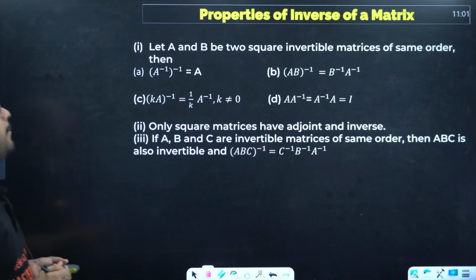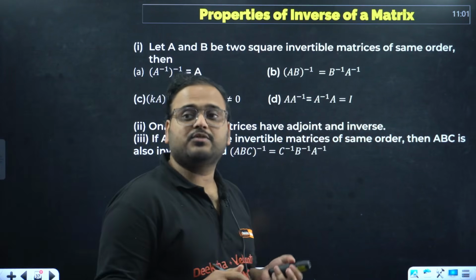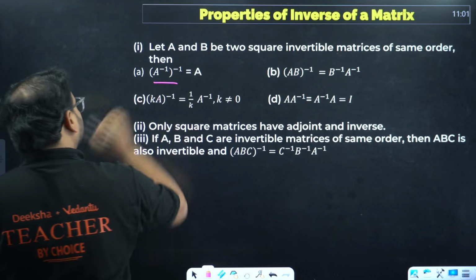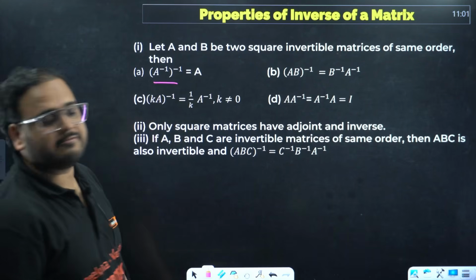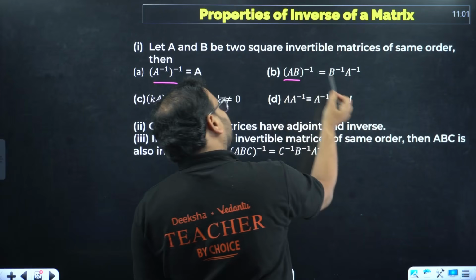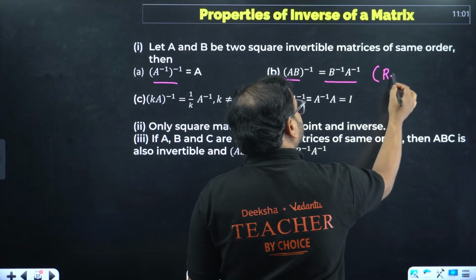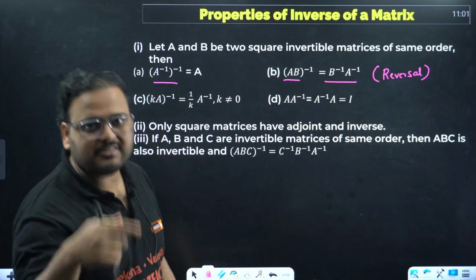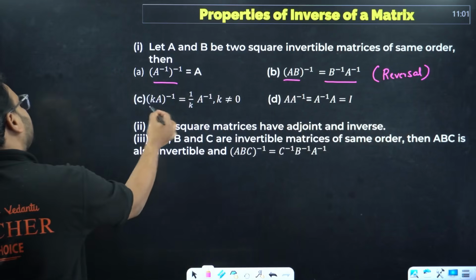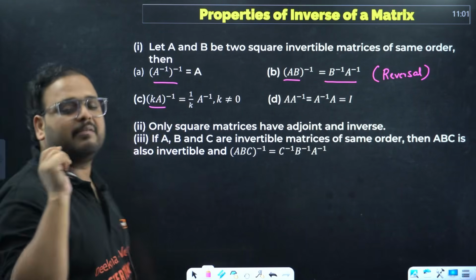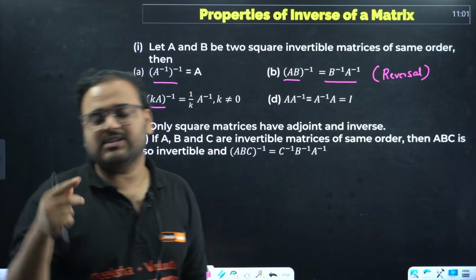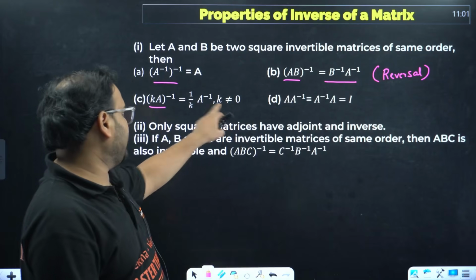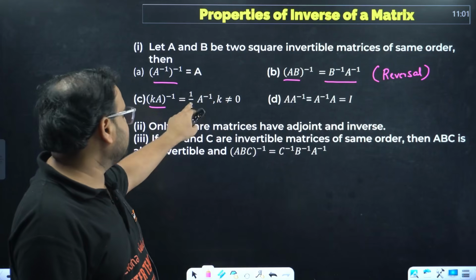Yes. Properties of inverse of matrix. The inverse of A inverse is back to the matrix A itself. If you are taking the inverse of a product of matrices, over here also the reversal law holds true. Reversal law holds true means B will come first, then you'll write A inverse. K A inverse will be simply K as a constant. K will be treated as a constant, and if you have a constant to the power minus 1, it becomes simply the reciprocal. So 1 by K A inverse, provided K is a non-zero value, because otherwise it will become undefined. If K is 0, it will become undefined, right?